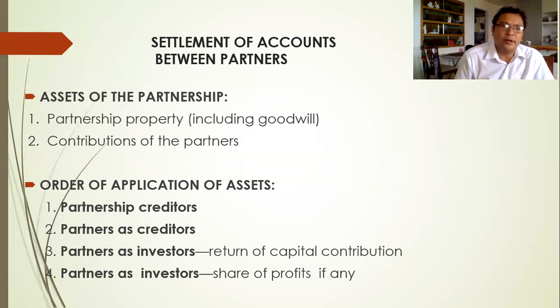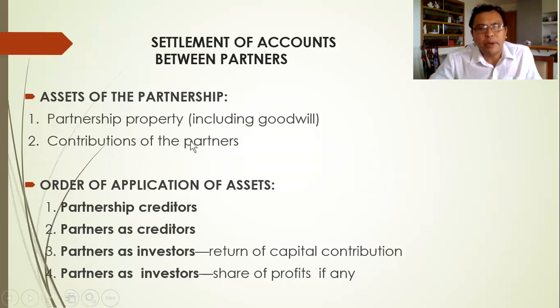These are the partnership properties, including goodwill. So the partnership has buildings, chairs, a coffee shop or vehicles. These properties belong to the partnership. These are the assets of the partnership.